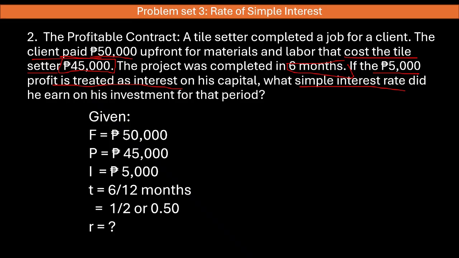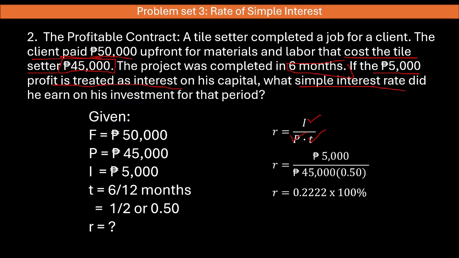A while ago, we derived this formula: R is equal to interest divided by the principal times time. Looking at our given, we have the value for the interest, the principal, and the time. That means we are ready to proceed with our formula. Substituting the values, we have 5,000 pesos divided by 45,000 pesos times 0.50. That will give us the value of R of 0.222. Multiply it by 100%. Our R is 22.22%.